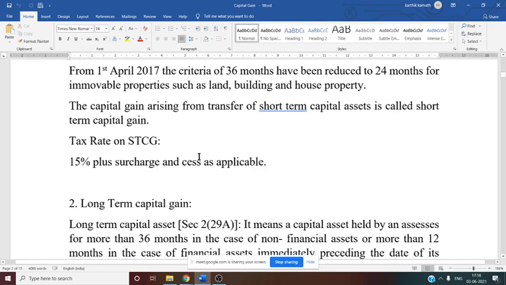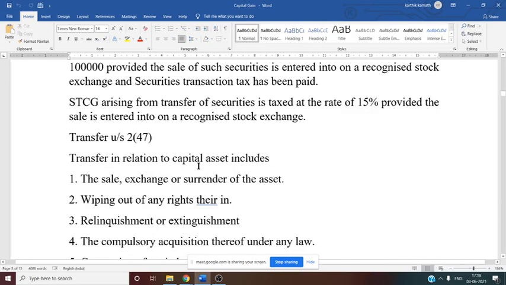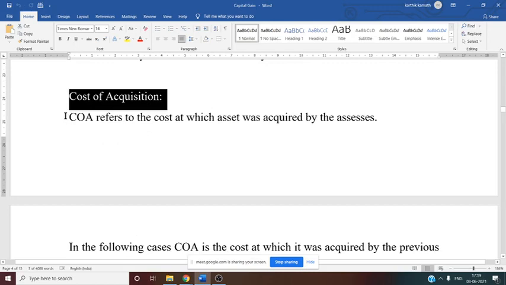Now today we are going to see some other theory portions. Transfer we have also discussed. Computation of capital gain format we have seen. Now the next topic is cost of acquisition. See this? Next topic, cost of acquisition, also known as COA.